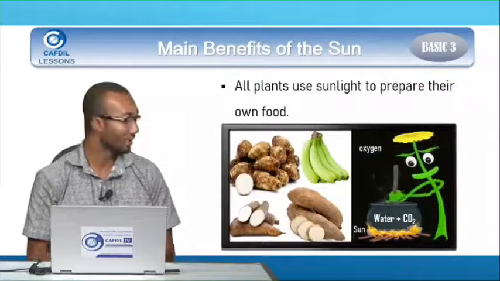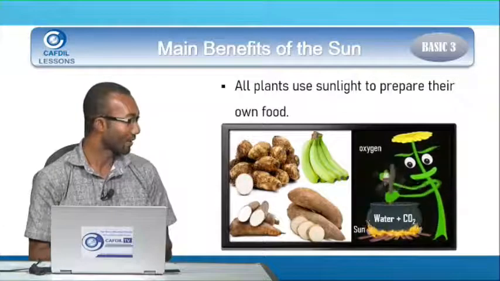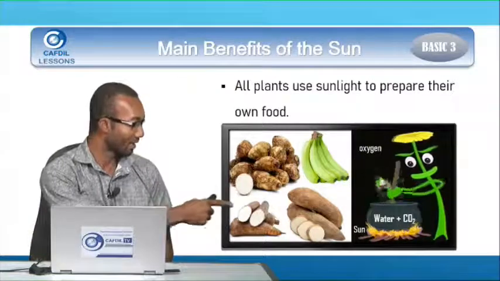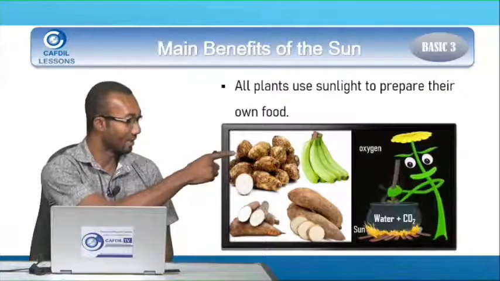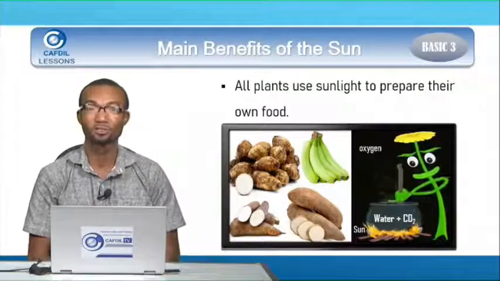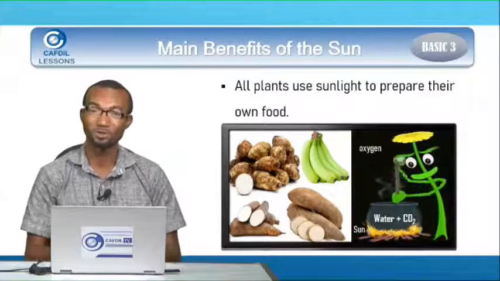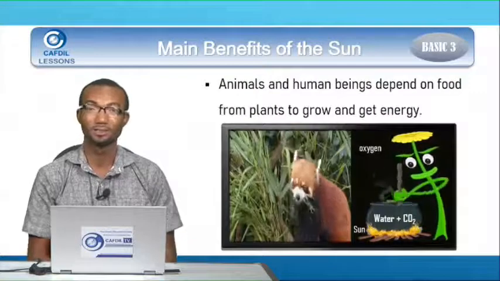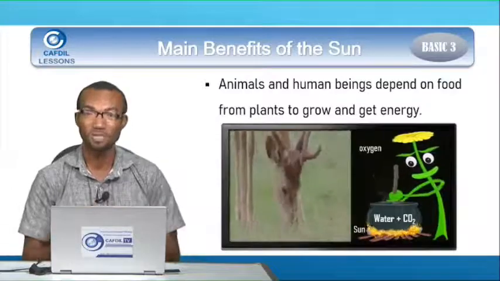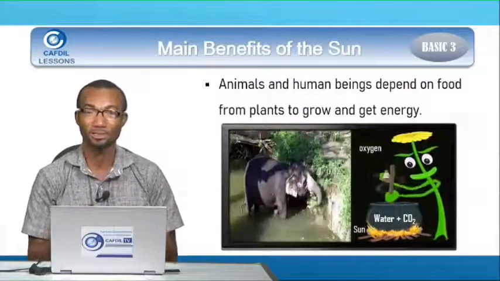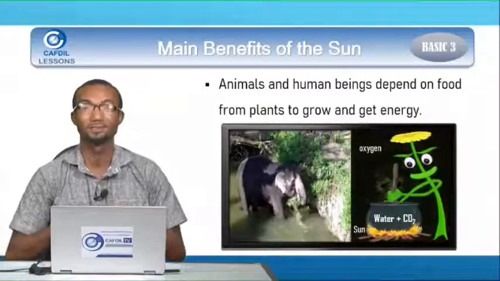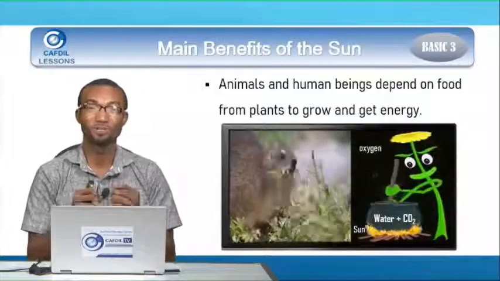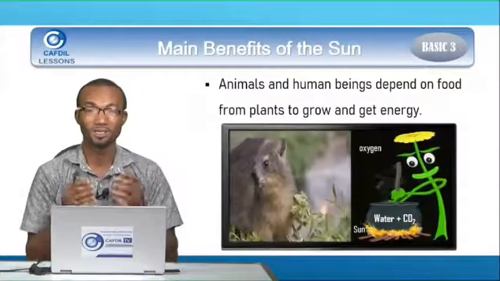We also get some foodstuffs like plantain, we can get cassava, we can get cocoyam here, the yam is there, you can see the plantain up there. So these are some of the food that we also get from plants after they are cooking. And Kate, you see that animals and human beings depend on the food from plants to grow and get energy.